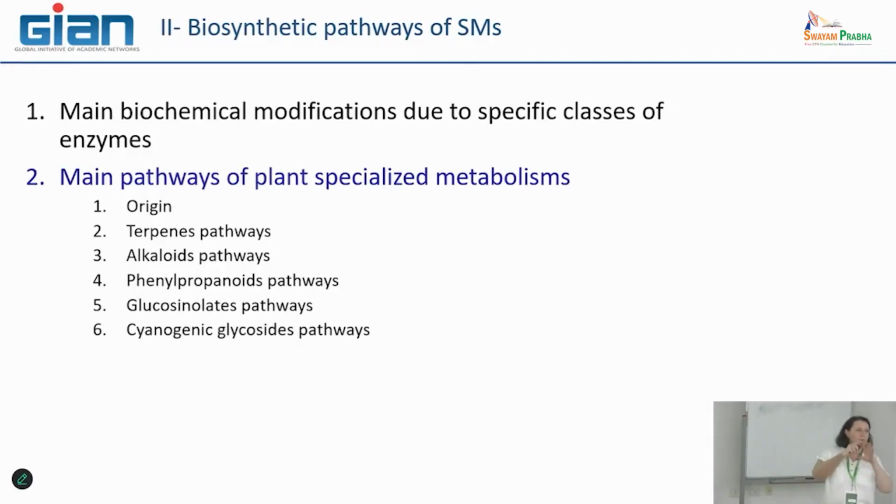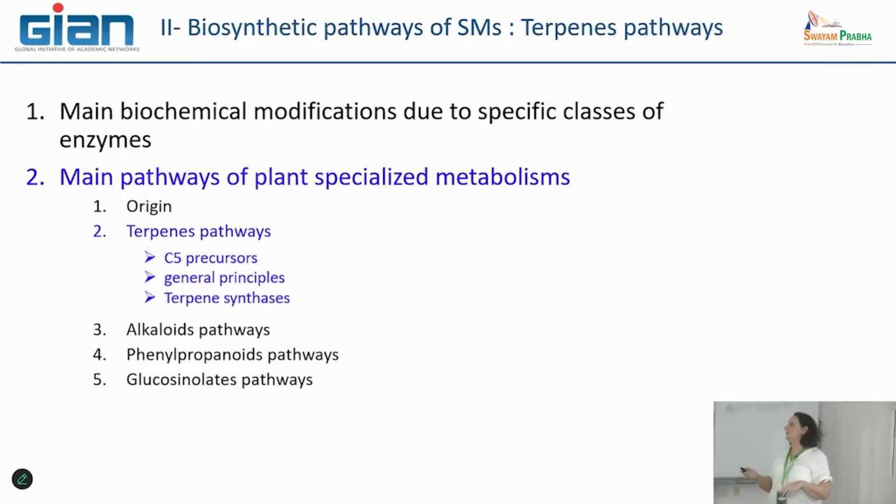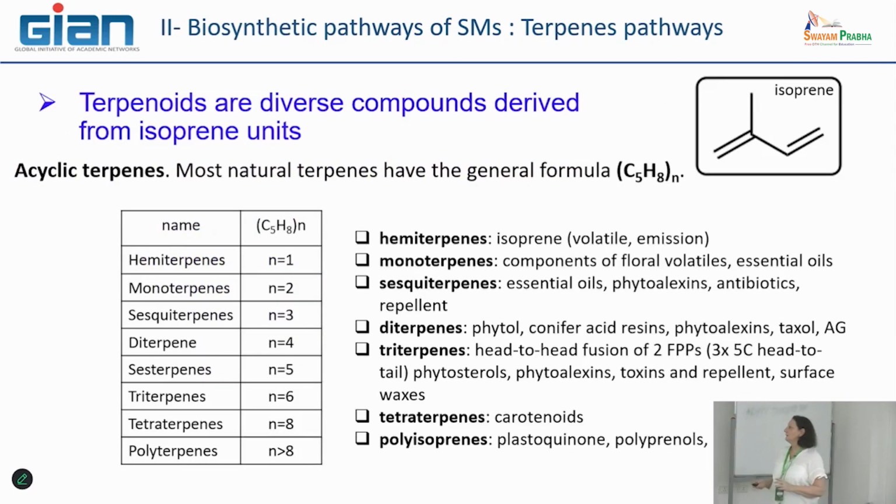Okay, so now you have the global idea, so I can make some detail of specific metabolic pathways, and I want to share with you different things concerning the terpenes pathway, because they are very specific in plants. Terpenes are present in all organisms, including animal kingdoms, fungal kingdoms, and so on. It means that they are all able to produce terpenes, for example, sterols. They are obliged to be present for the cell membrane, for example, and so on. So what is different in plants than in other eukaryotic cells, because they are very specific. In fact,